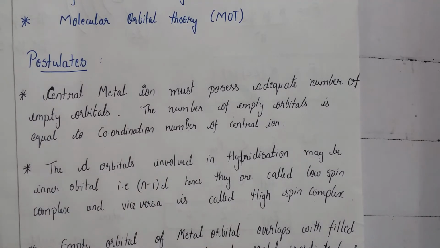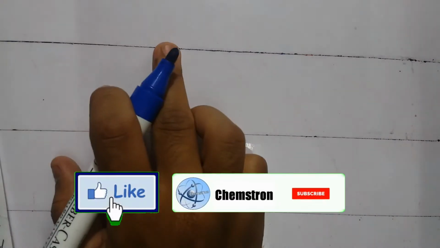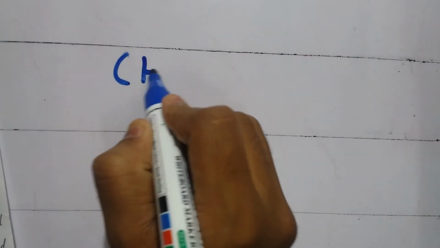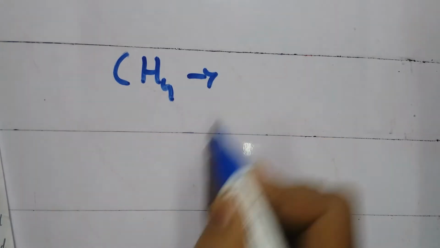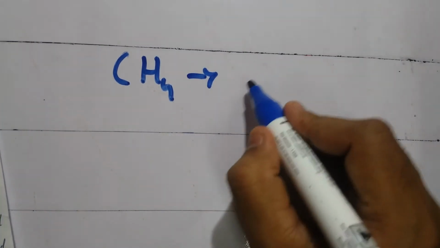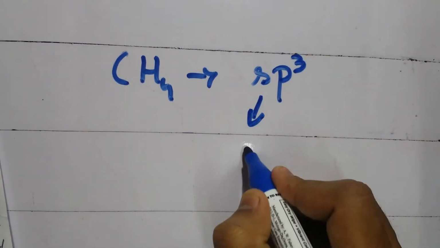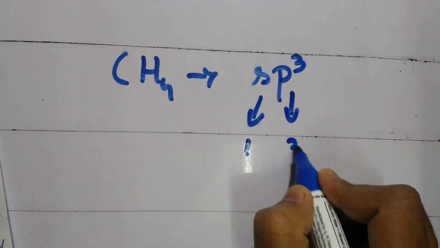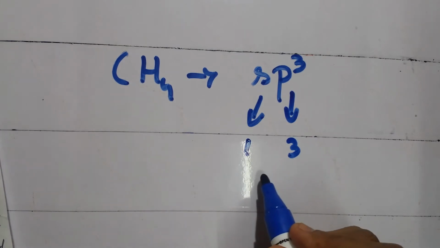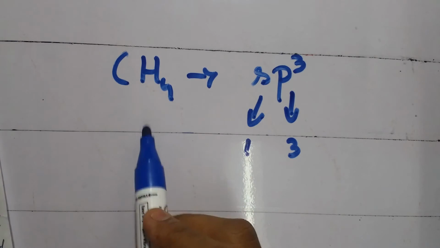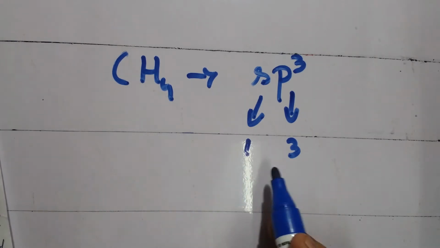Let us understand this with a simple compound. Consider methane, that is CH4. We know that the hybridization of methane is sp3, where one s orbital and 3 p orbitals are involved in the formation of covalent bonds with the 4 hydrogen atoms.